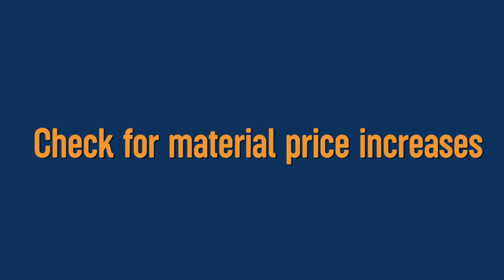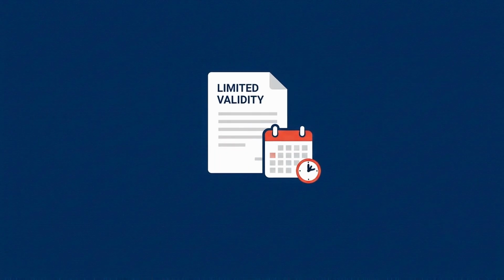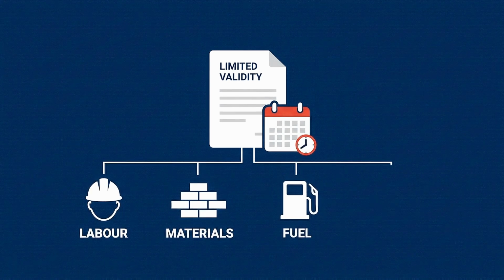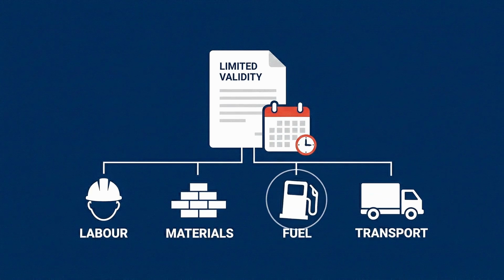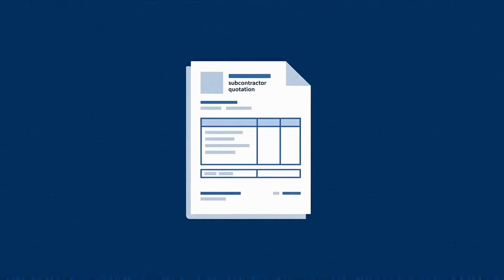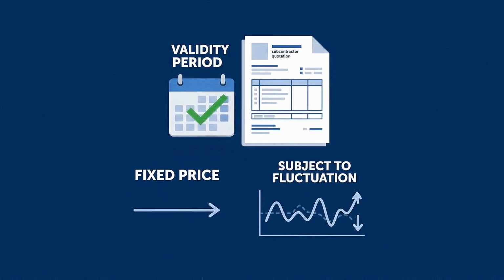Fifth, check the material price increases. Some subcontractors may state that their quotation is only valid for a limited period, or that increases in labour, materials, fuel, or transport will be charged separately. Confirm the quotation's validity period and whether the price is fixed or subject to fluctuation.